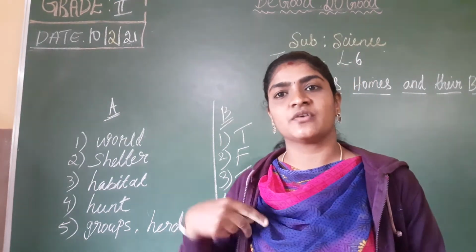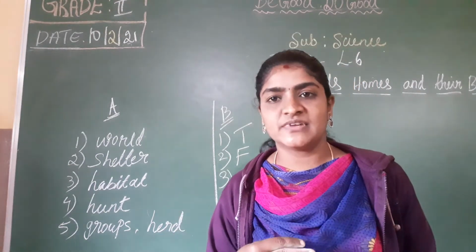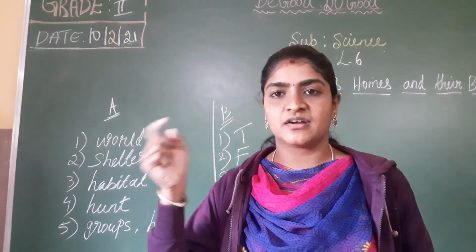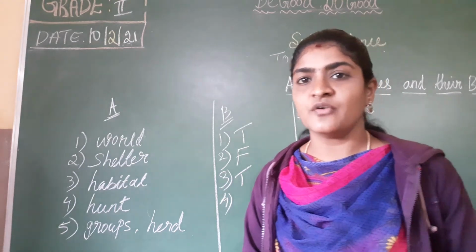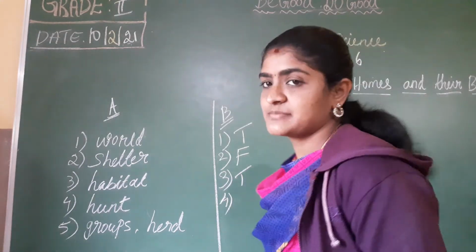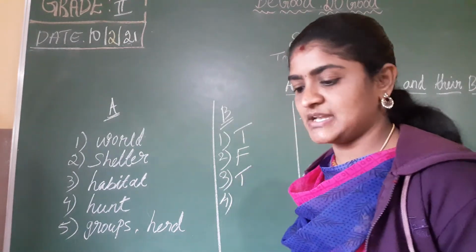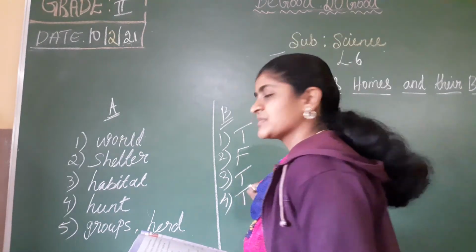For example, a dog has a kennel, a horse has a stable, and a cow has a shed. Like this we give different types of houses. So this statement is true.